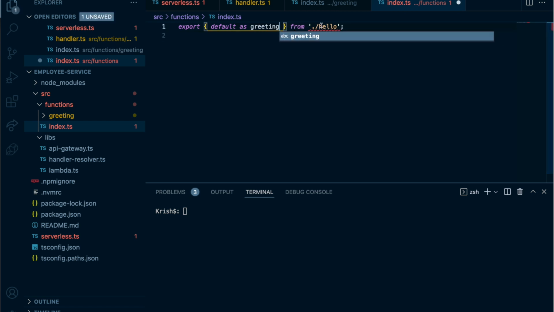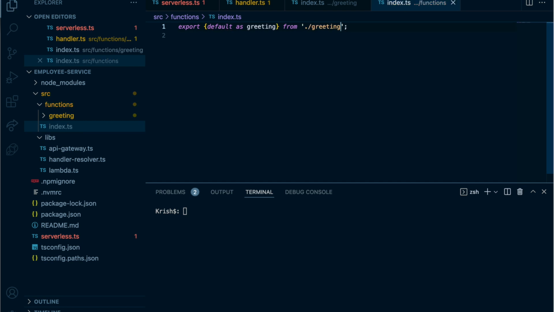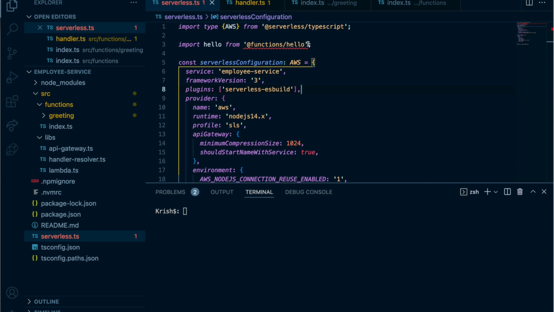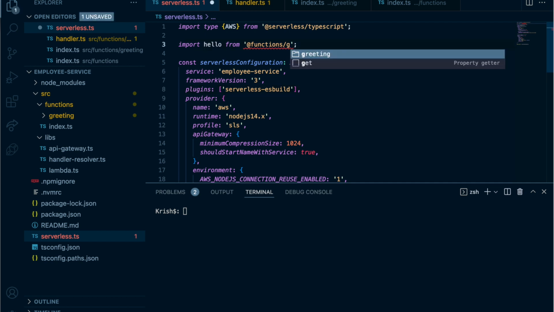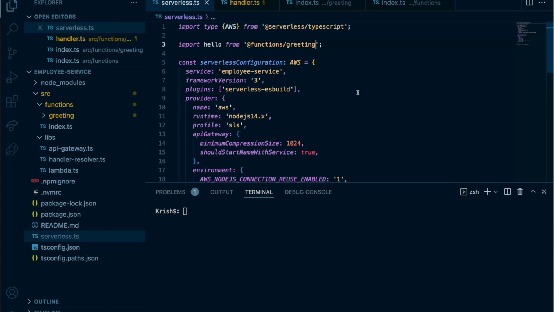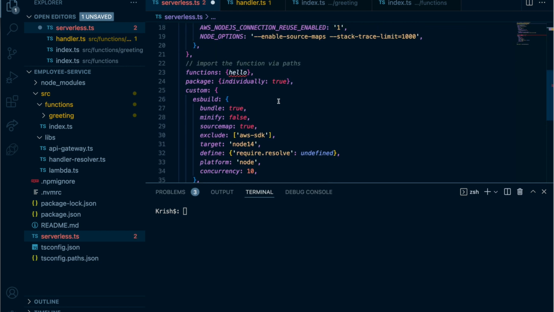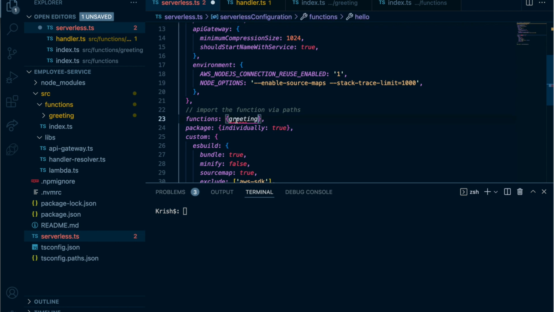I mean, you can keep this and export a new line, but since I deleted that, I'm going to use this one. And I come back to serverless, and we don't have this anymore, right? So we can use the greeting. And again, keep in mind, you can write a new line, but you don't need to customize. But not the hello, this will be greeting, right? So, and you go here, and as a function, you put the greeting. Technically, we are done, right? We just created the API.